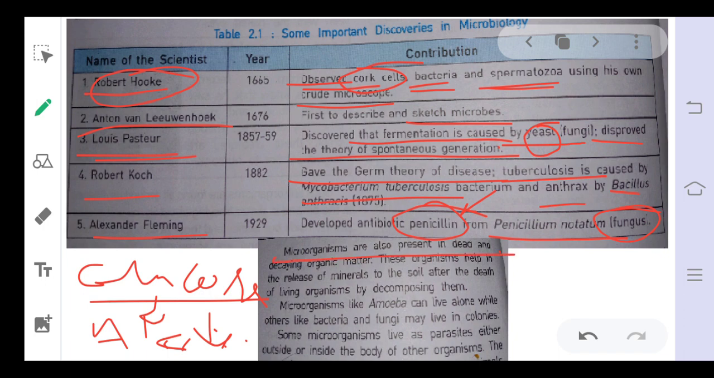It is written that microorganisms are also present on dead and decaying organic matter. In class 7 we discussed that these are called decomposers, because their nutrition is heterotrophic nutrition. Microorganisms like amoeba can live alone, while bacteria and fungi may live in colonies. Some microorganisms are parasites, which live on the body of another organism and take their nutrition from there. Okay, so these are the different feeding habits of microorganisms.